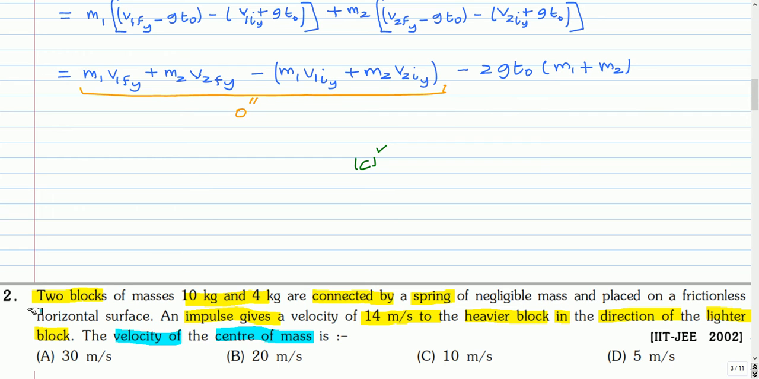This is the next question. Two blocks of masses 10 kg and 4 kg are connected by a spring of negligible mass and placed on a frictionless horizontal surface. An impulse gives a velocity of 14 meters per second to the heavier block in the direction of the lighter block. The velocity of center of mass is... You can pause the video and attempt this question.